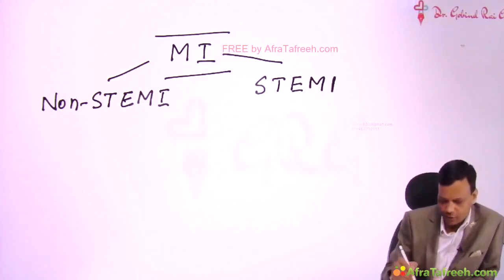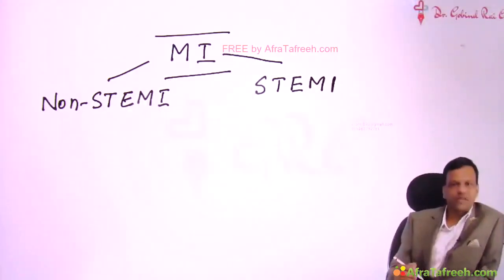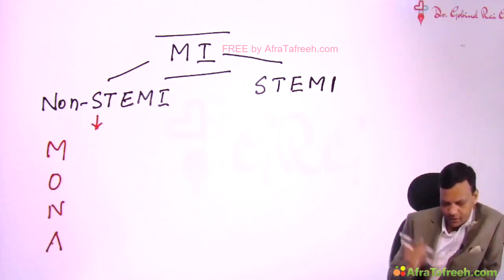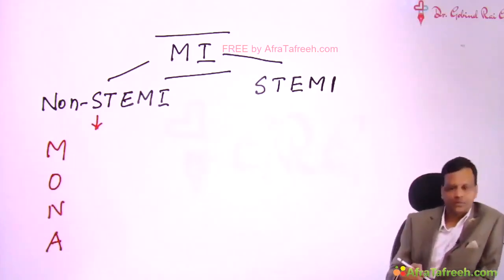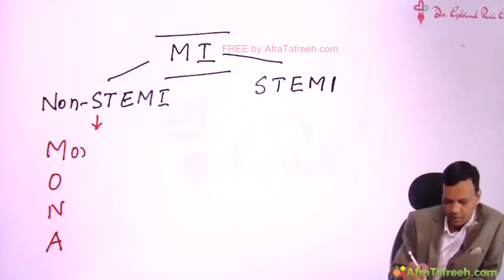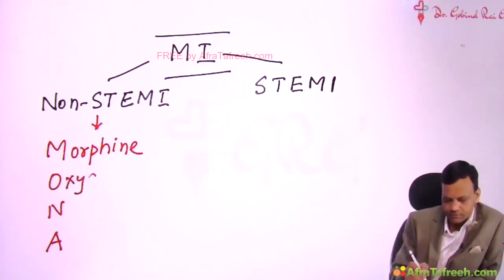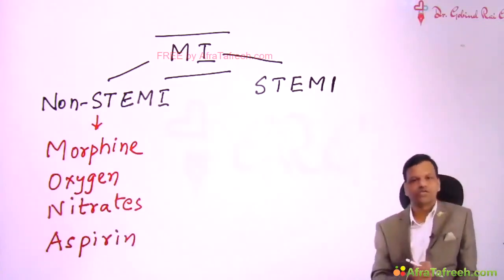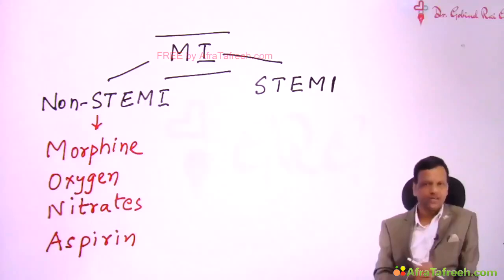Now for treatment of non-STEMI, we give MONA to this person. Treatment of non-STEMI is MONA. MONA stands for morphine, oxygen, nitrates and aspirin. Morphine, oxygen, nitrates and aspirin are used in the management of non-STEMI.